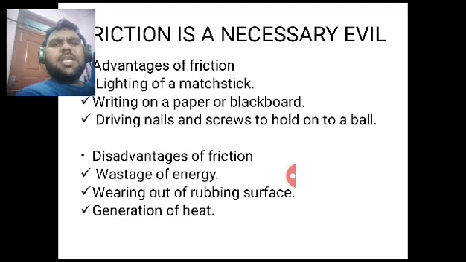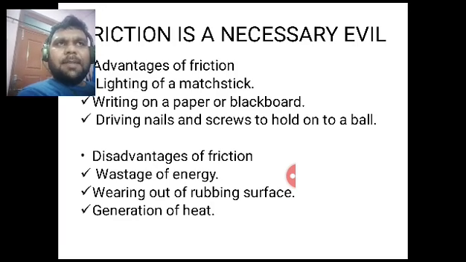Now, generation of heat. Whenever a machinery has moving parts, and some parts are moving with great speed, heat is produced, and sometimes the heat produced is too much. Due to the high degree of heat, there may be damage to the machine parts.